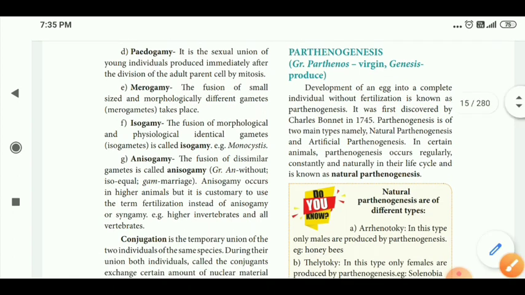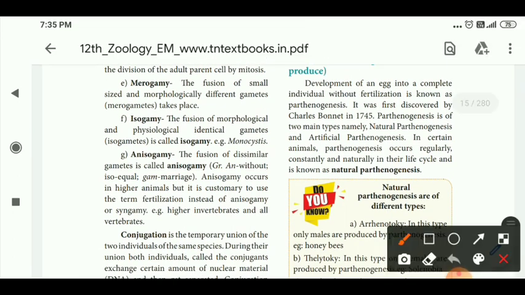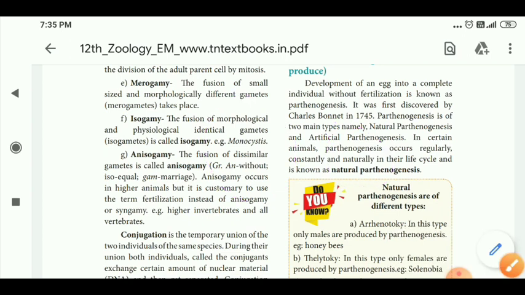Next, what is merogamy? Merogamy is where the gametes are small sized, both the male and female gametes, but compared between the two, they are morphologically different.